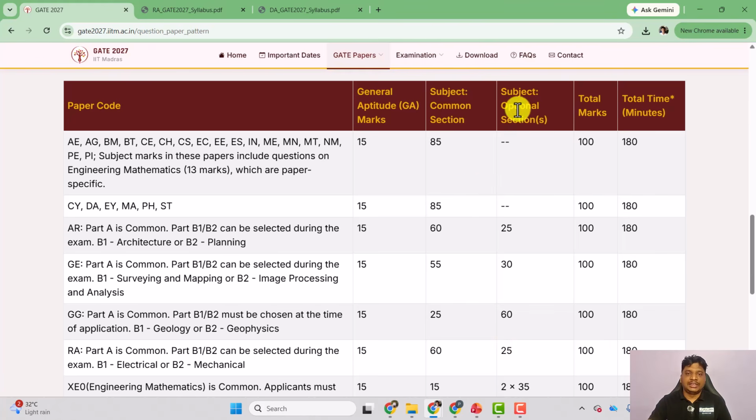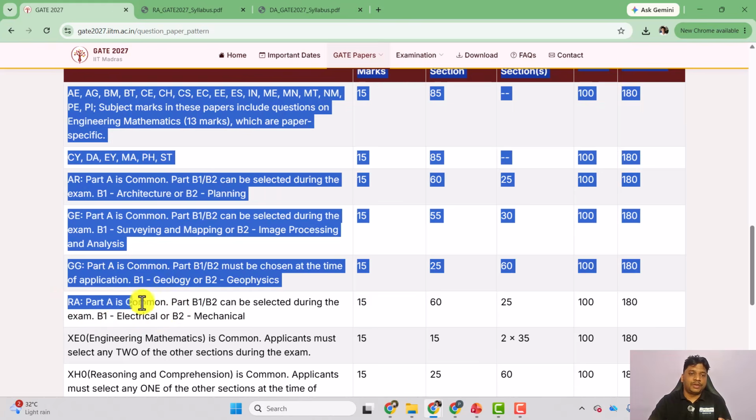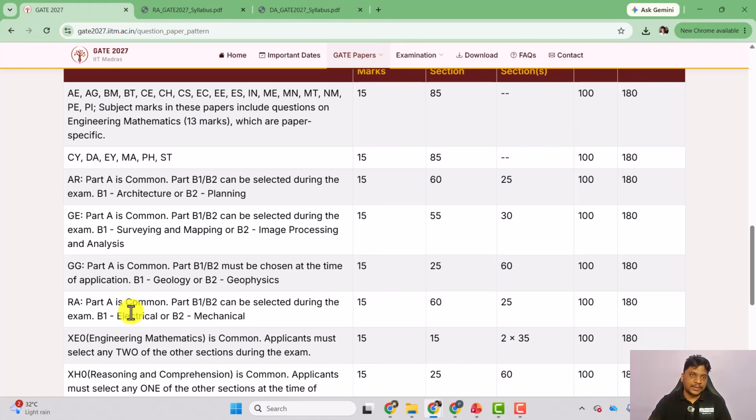I guess it's a very good change in the exam pattern, because for RA we have two choices, either electrical or mechanical. So it's a very good opportunity for mechanical engineering students, I can say. Now let's look at the syllabus here.